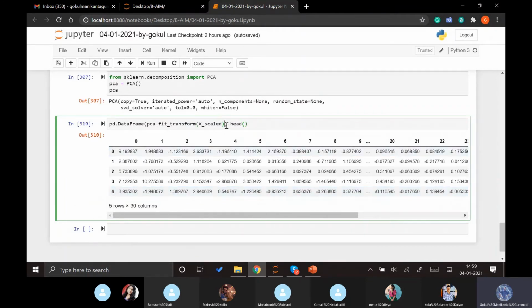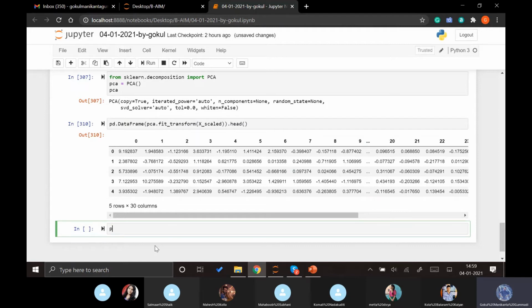After applying the fit function, as we have fitted already, right now we need to apply another function on this PCA, which will show us the explained variances. The explained variance shows how much each column is explaining the previous data better than the other columns. The function is explained_variance_ratio_.